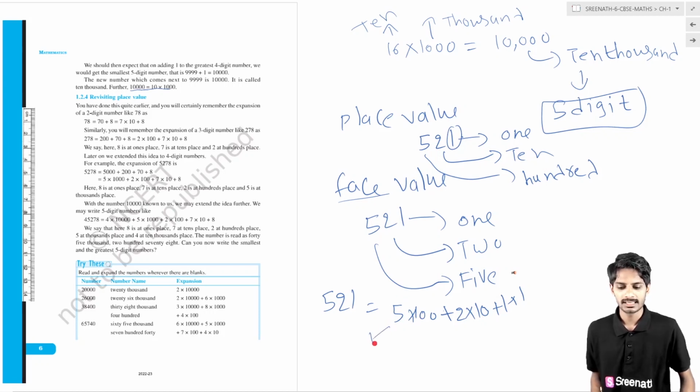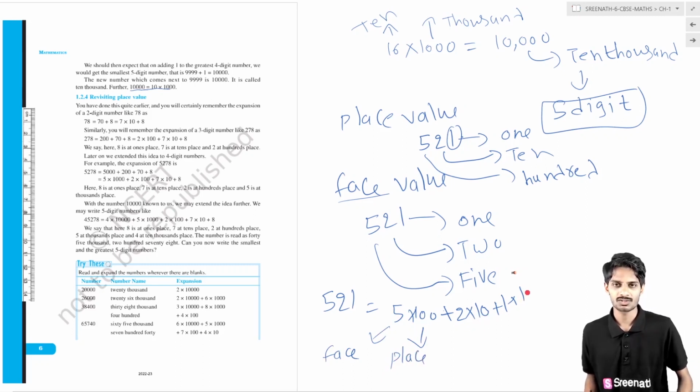So 5 is the face value. 100 is the place value. 5 is in the hundreds place, 2 is in the tens place, 1 is in the ones place. So this is the place value, this is the face value. That is about the place value and face value.